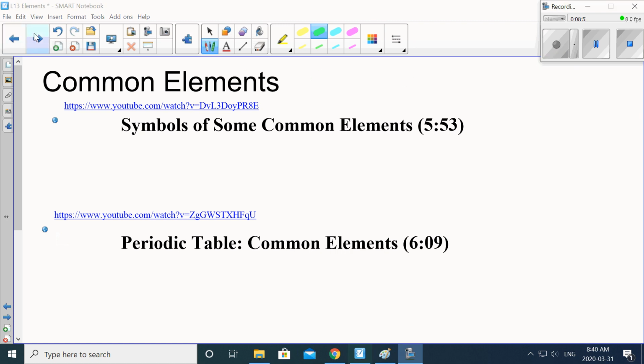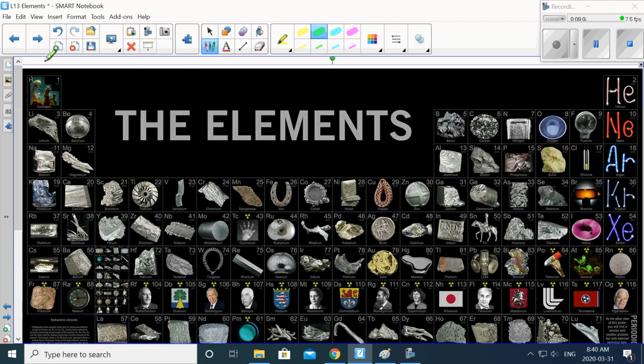I hope you enjoyed those videos. I know that these two videos went through a bunch of the different elements, so I just wanted to show you another picture of the elements because it makes it so much more interesting. First of all, you'll notice from seeing this that most of the elements on the periodic table are actually metals.